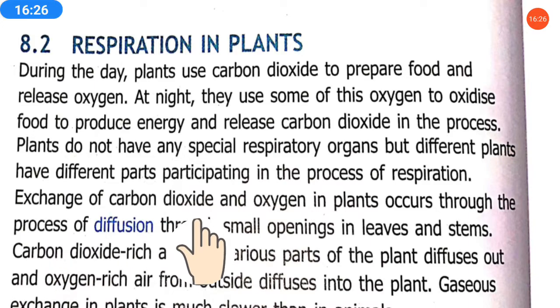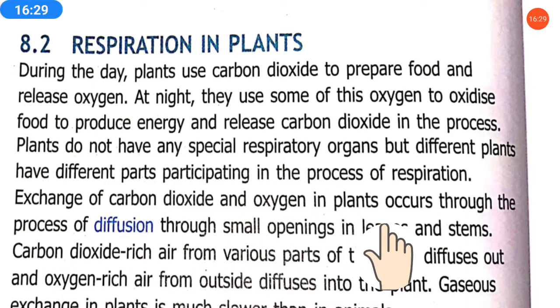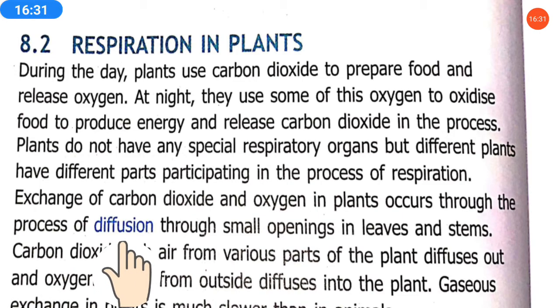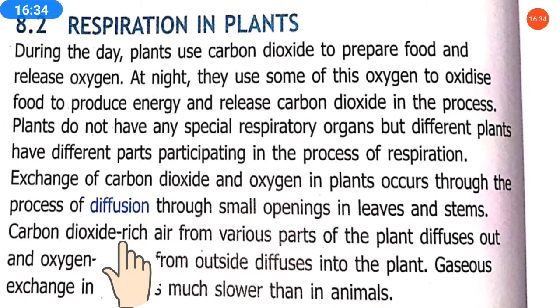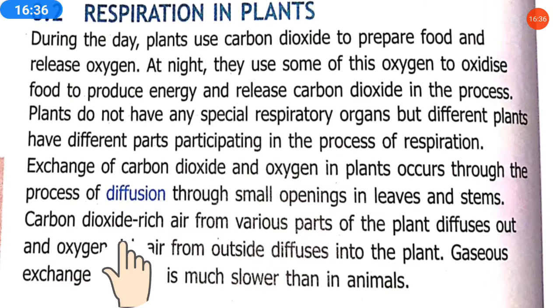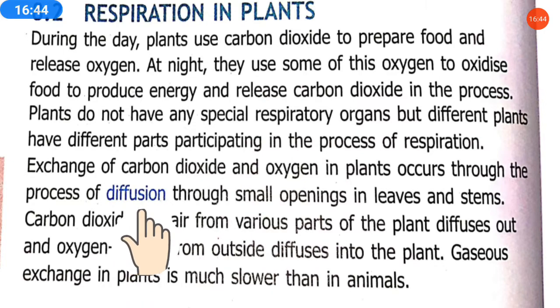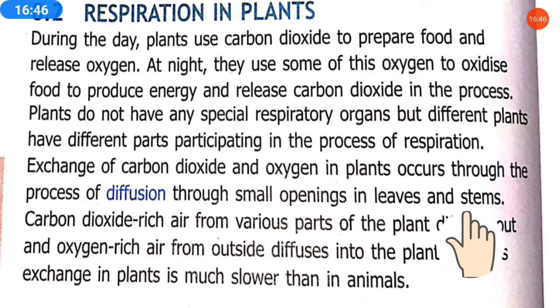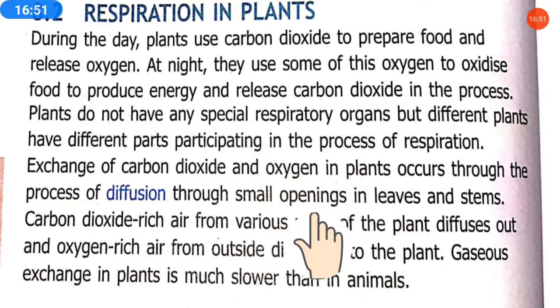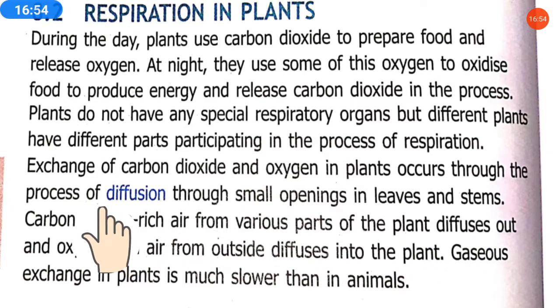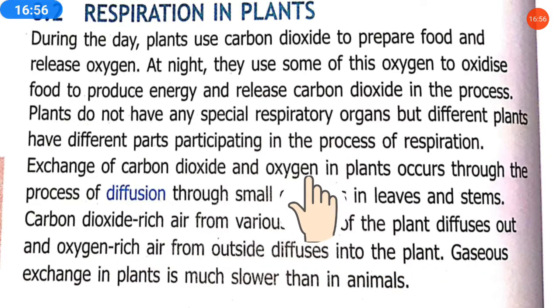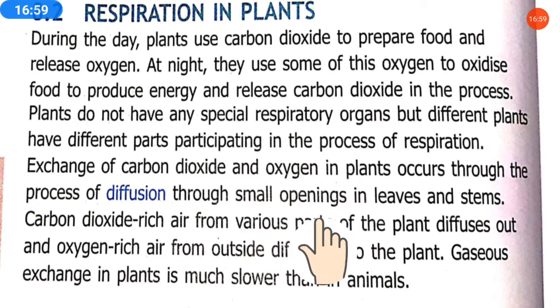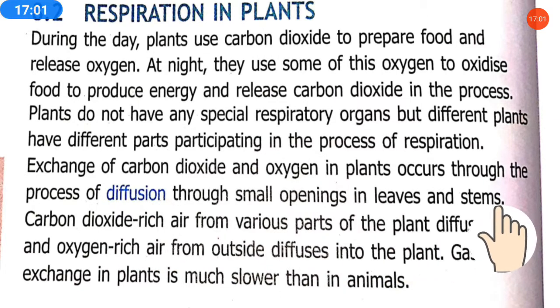Exchange of carbon dioxide and oxygen in plants occurs through the process of diffusion, the moving of gases. This process occurs through small openings in leaves and stems. As we know, plants have small openings, and these are present in leaves and stems. So the exchange of gases happens by diffusion through the small openings in leaves and stems.